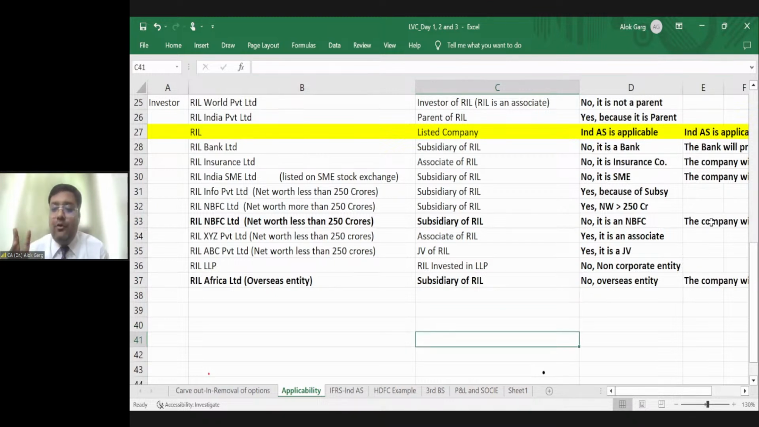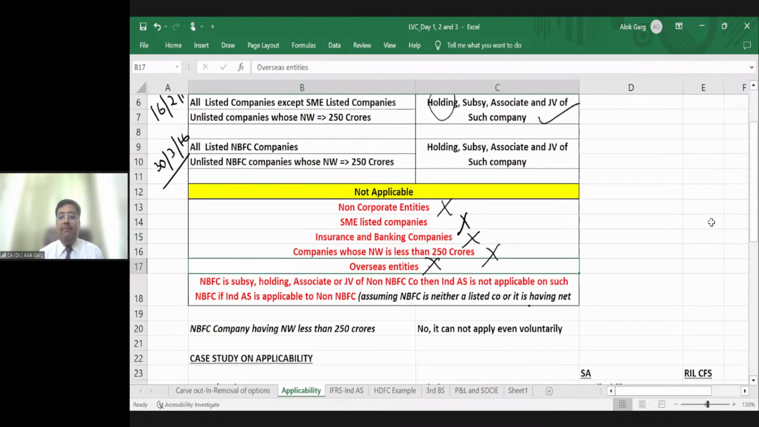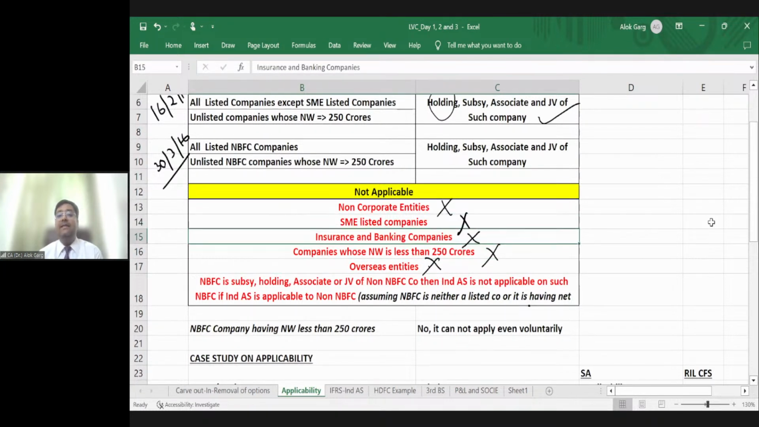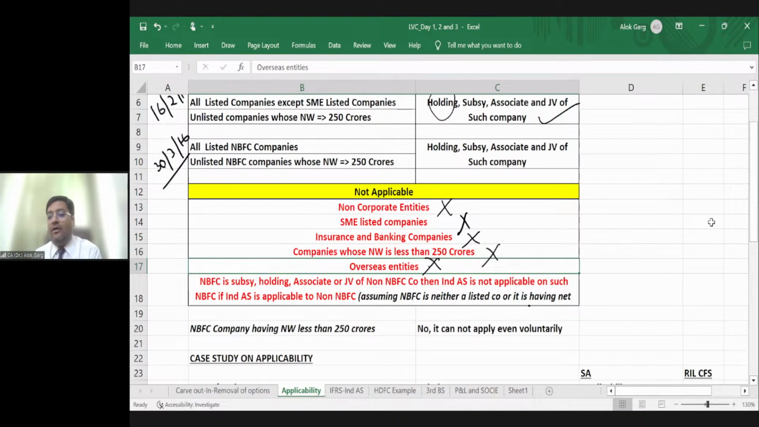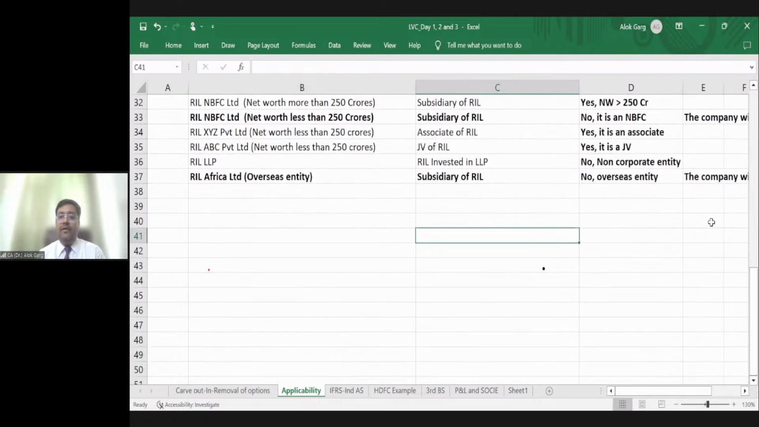Friends, you have to just remember the exceptions. Non-corporate entities, insurance and banking companies, SME-listed companies, and overseas companies, and Ind AS is not applicable to an NBFC just because it is applicable to a non-NBFC, right? Is that clear? Is that clear to all of you? Yes or no? Very good. Great.